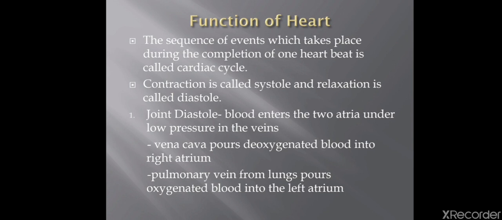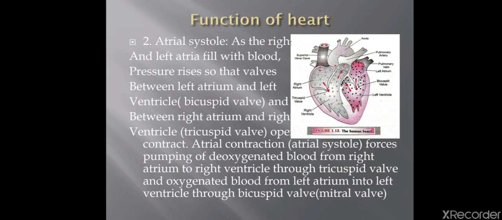Blood enters the two atria under low pressure in the veins. The vena cava pours deoxygenated blood into the right atrium, and the pulmonary vein from the lungs pours oxygenated blood into the left atrium. Then next is atrial systole. Atrial systole means now the blood has filled into the auricles. Now the auricles will contract and they will come under pressure and the valves will open. See students, the process is taking place simultaneously in both the halves. Okay, the two halves of the heart are working simultaneously. So double circulation is there.